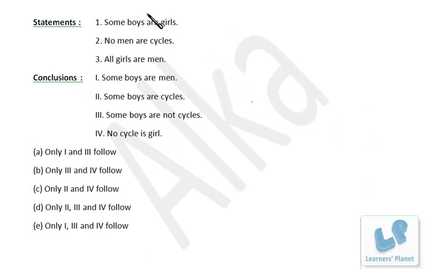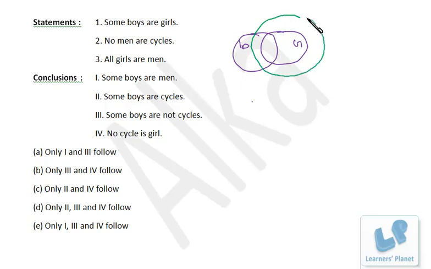Now this one: some boys are girls. Boys, girls. No men are cycles. Okay, all girls are men. All girls are men. I draw that. Now, no men are cycles. So we have various possibilities. Either this is the situation or this is the situation.